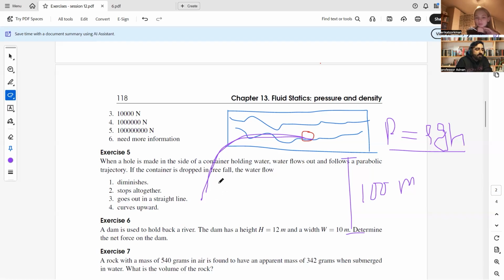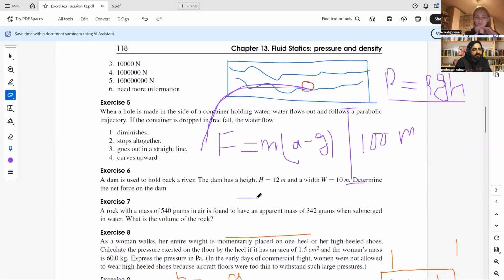There, in the case of free fall, the equation that was used was F, or the tension, is equal to M into (A minus G). In this case, the body is falling, and its acceleration is not due to external forces. This acceleration is due to gravity. So acceleration A is equal to G. Then this force F is equal to 0. As a result, the body is falling with free fall.